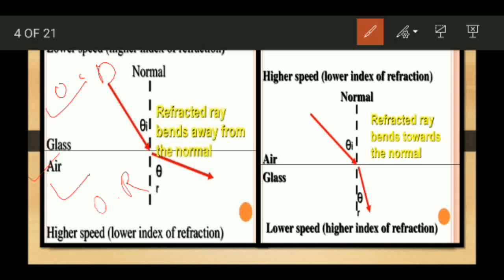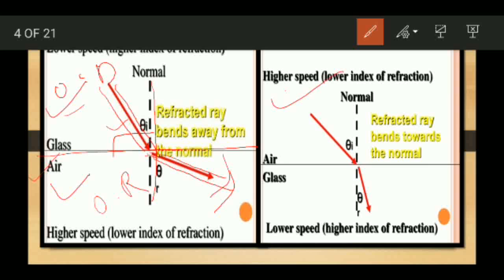Now when the ray of light enters from glass to air, what happens? The ray of light bends away from the normal. Normal, as you remember, is the line which is perpendicular to the surface. So whenever a ray of light enters from glass to air, it bends away from the normal.